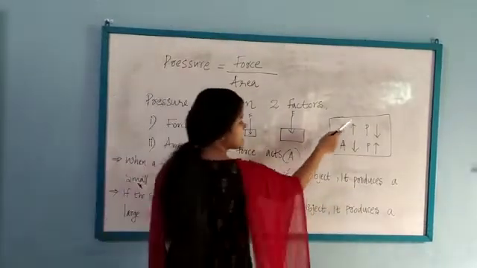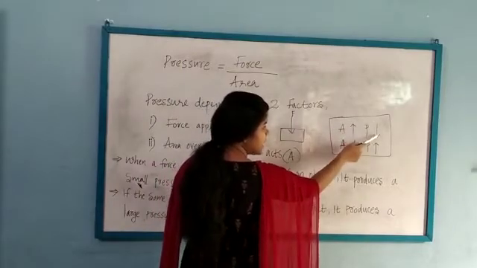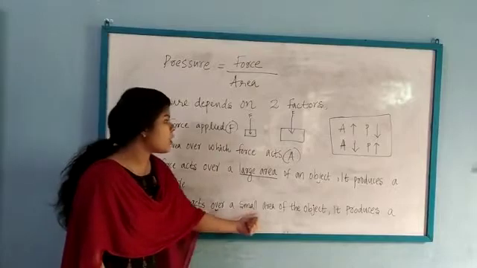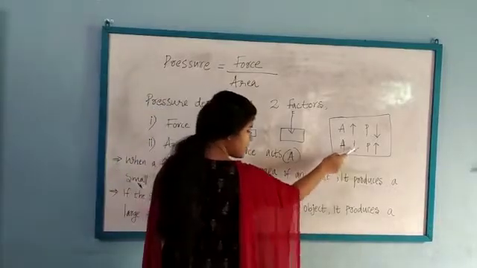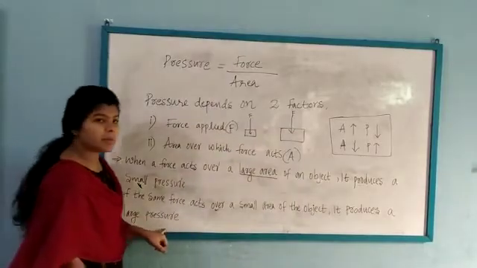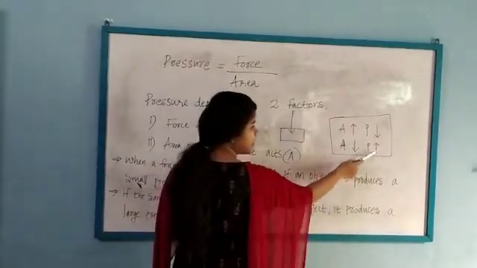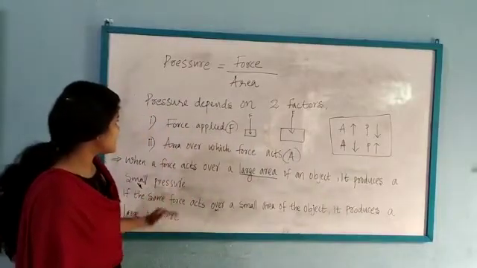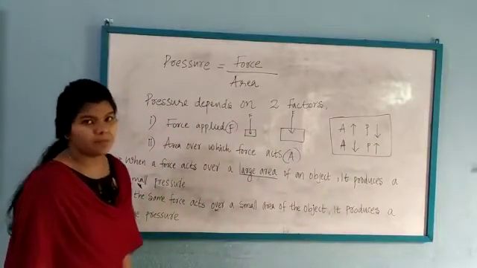If the area is large, the effect of the pressure will be less. And if the same force acts over a small area, then it produces a large pressure. The pressure will be very large. So these are the two factors which pressure depends on.